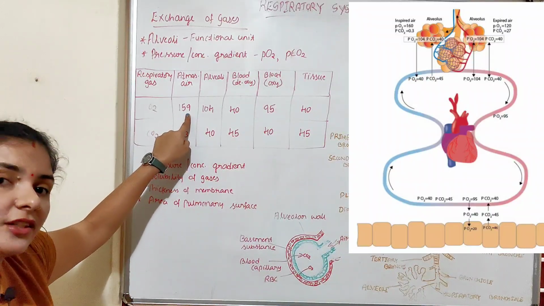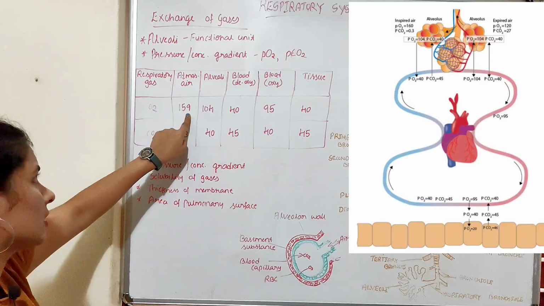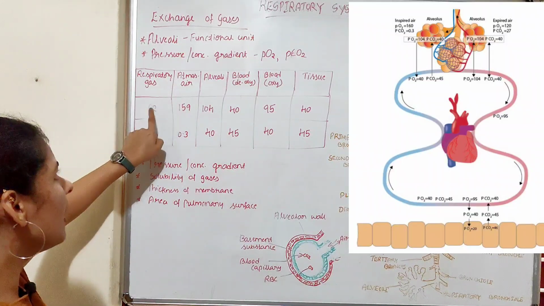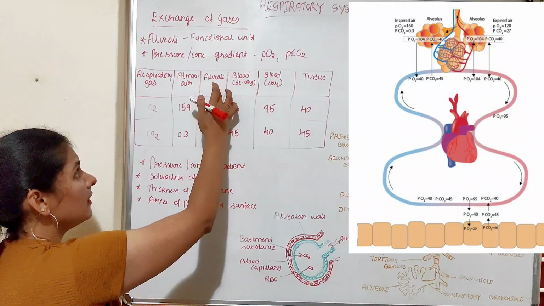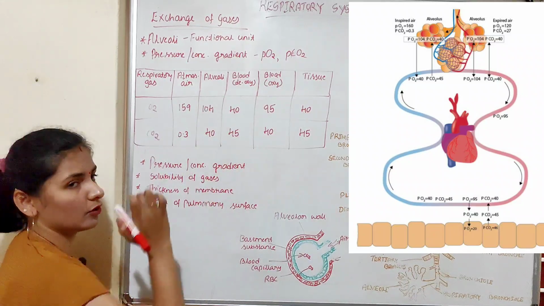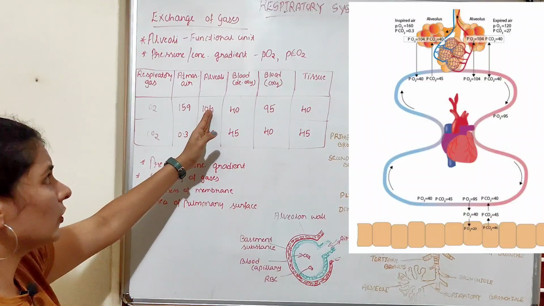So mmHg is a unit that measures the partial pressure, that is millimeter of mercury. So atmospheric air has a partial pressure of oxygen of 159, whereas in the alveoli it is 104. Can you see the pressure difference here, between the atmosphere and alveoli?